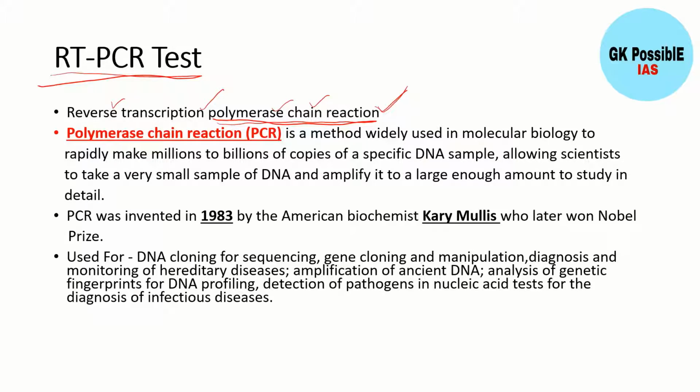Why is this important? Because, for example, let's say we are collecting nasal swabs from a patient and testing whether the virus is present in it or not.